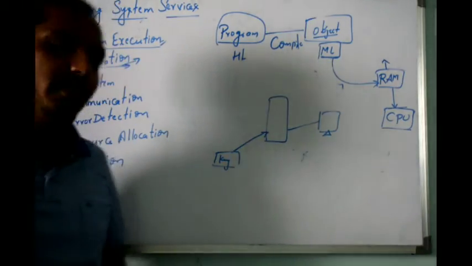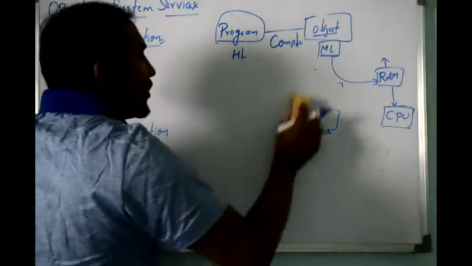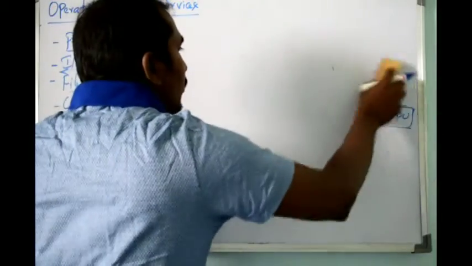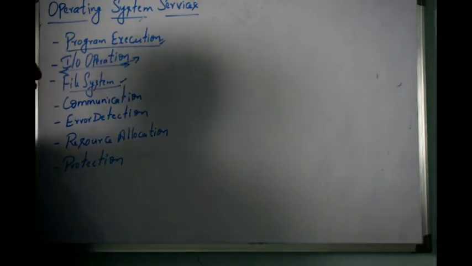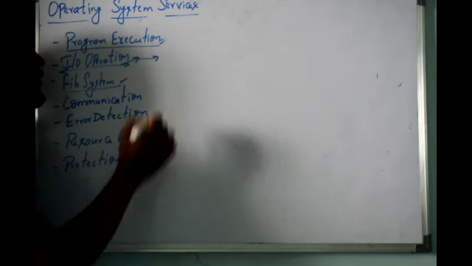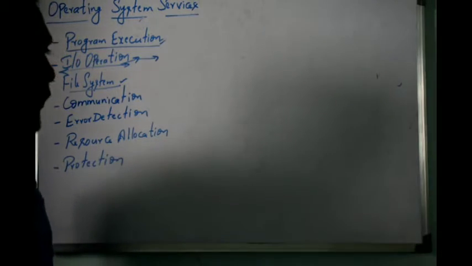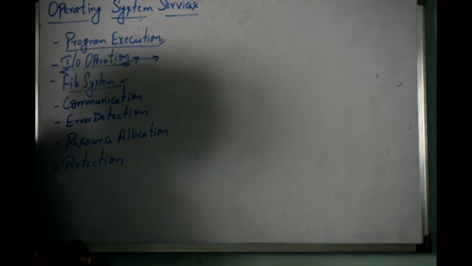Okay, so the next topic is what is file system. Previously we have discussed these functions like what is process, what is IO, and what is process execution. IO is like we have discussed, whenever you want to read the data from the devices or write the data onto the devices, or whenever you are executing any program, if you need the data, those functions will be taken care of by your IO operation, which is nothing but reading or writing the data from the devices or any files.